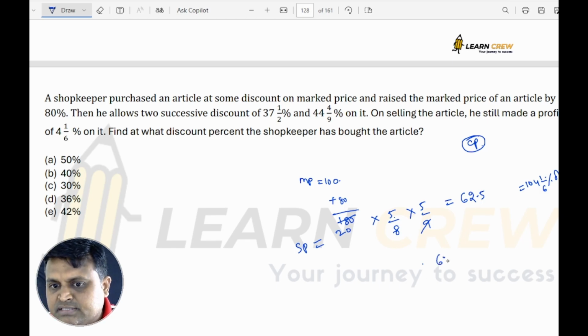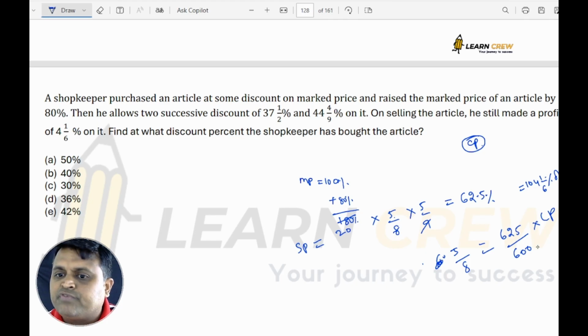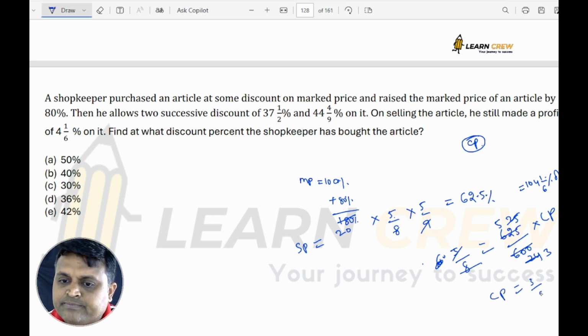Otherwise, let me take the percentage itself. Thereby for me calculation will be easy. 62.5% means how much? 5/8. Writing it directly as a fraction, it is 625/600 into cost price. So from this, cancelling, I got the cost price as 3/5.